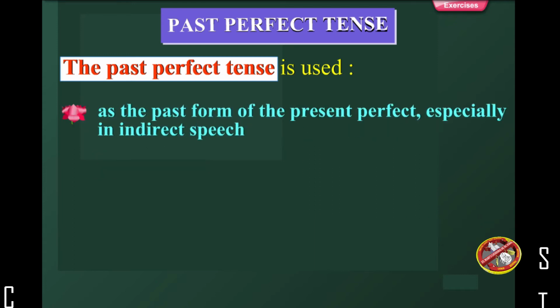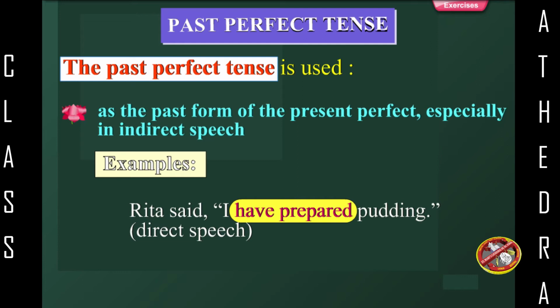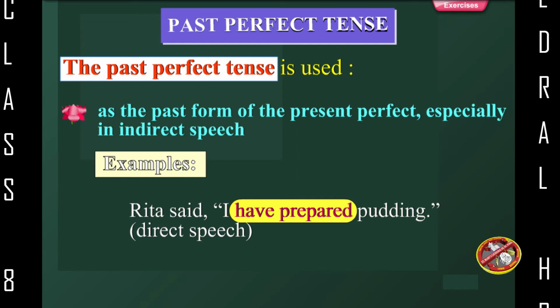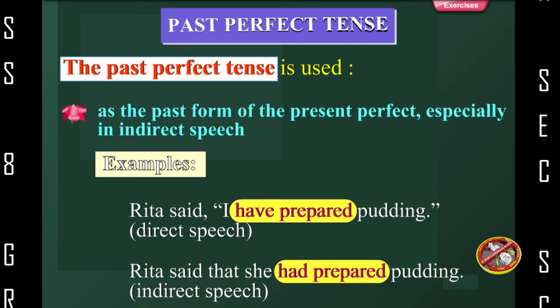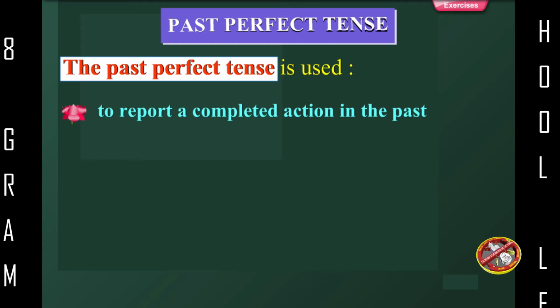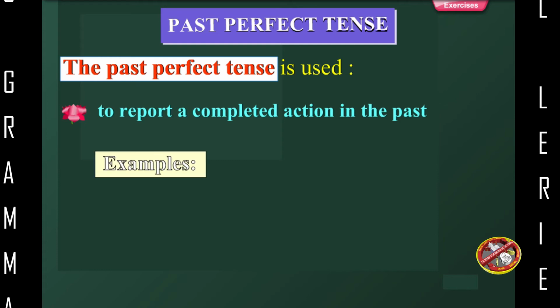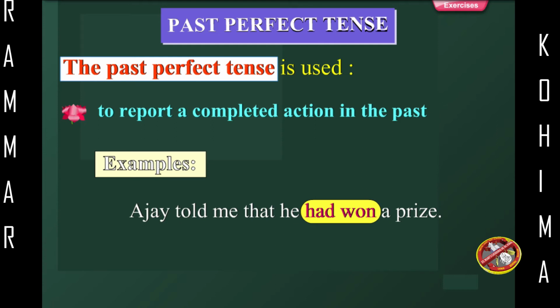As the past form of the present perfect, especially in indirect speech. Example: Rita said, I have prepared pudding. Direct speech. Rita said that she had prepared pudding. Indirect speech. To report a completed action in the past. Example: Ajay told me that he had won a prize.